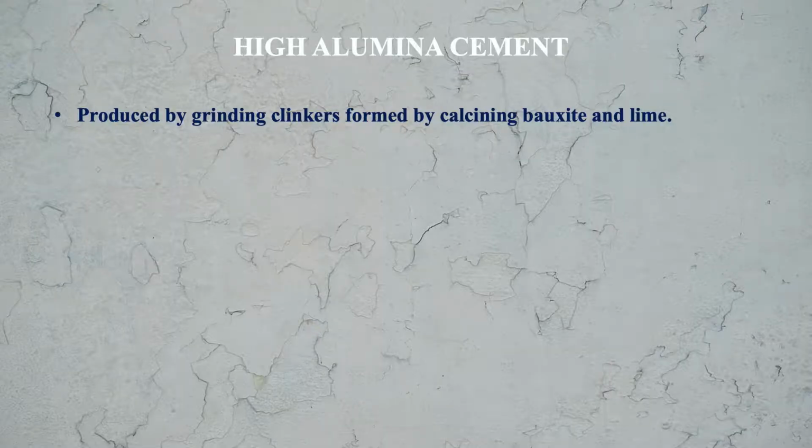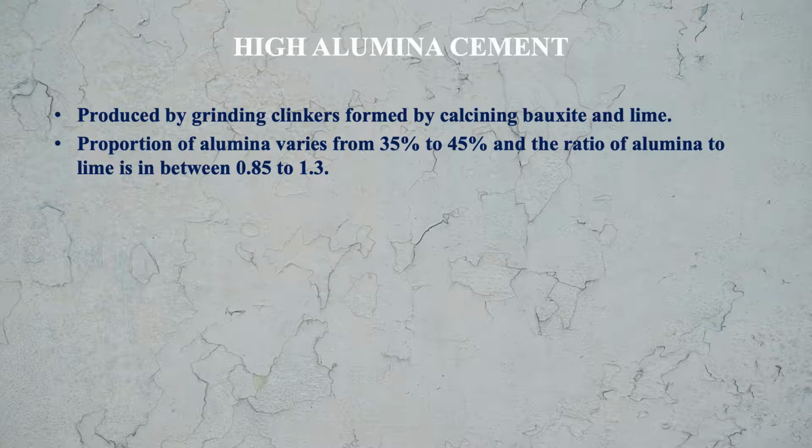Next is high alumina cement. High alumina cement is produced by grinding clinkers formed by calcining bauxite and lime. Bauxite is an ore of aluminium. The proportion of alumina varies from 35% to 45%, and the ratio of alumina to lime is between 0.85 and 1.3. These are the proportions.